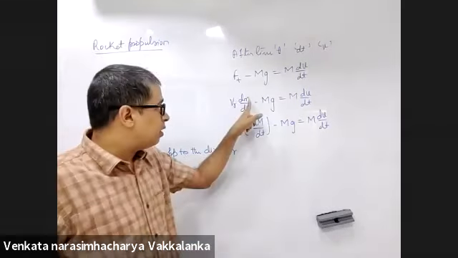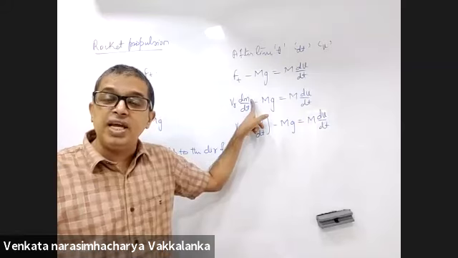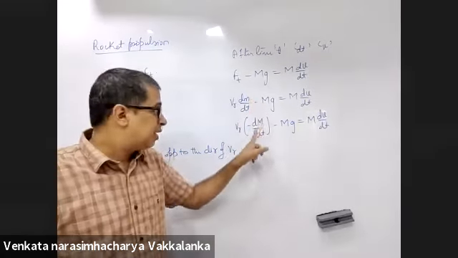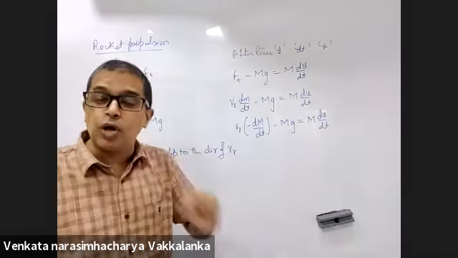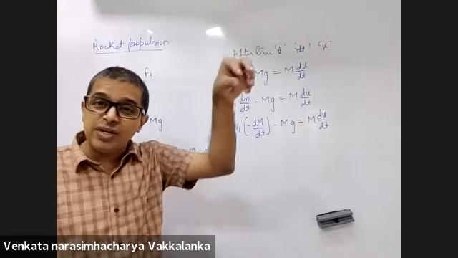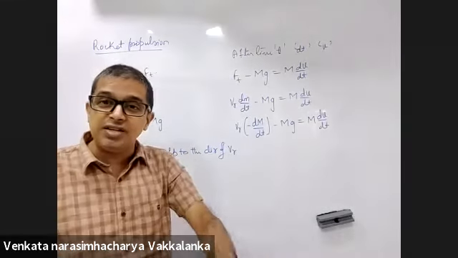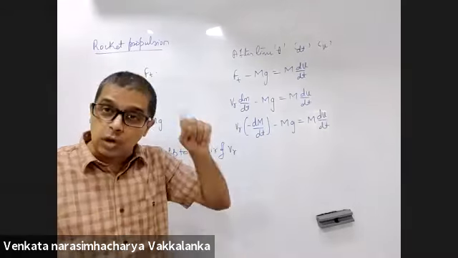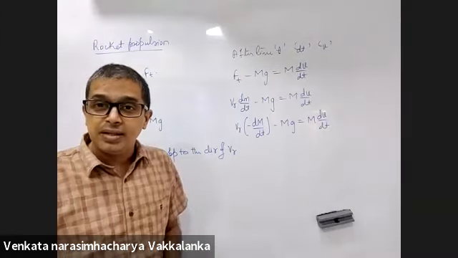Observe carefully. This small m is the mass of the exhaust. Capital M is the mass of the rocket. The rate at which the exhaust mass is increasing is equal to the rate at which the rocket mass is decreasing.